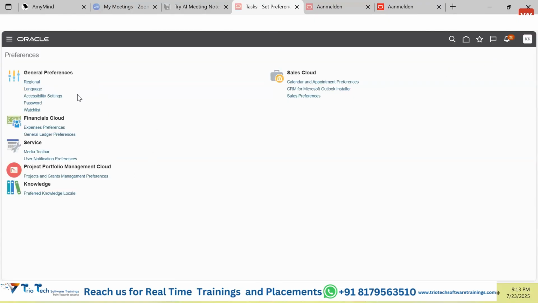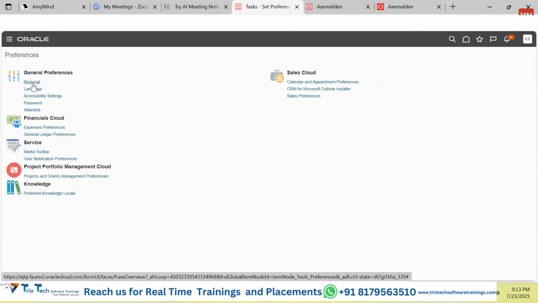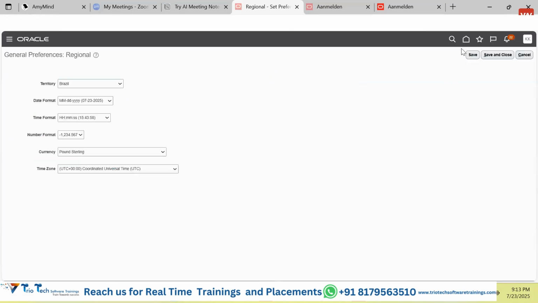Now guys, you will see everything has been changed into English. So in set preferences, since I am the administrator, I may be seeing multiple things which are of no use for the set preferences. The only two things that we are interested in: one is to change the language after login. Otherwise, if you go to the regional, if you want that, as a user, I want to see all the dates which are appearing in my